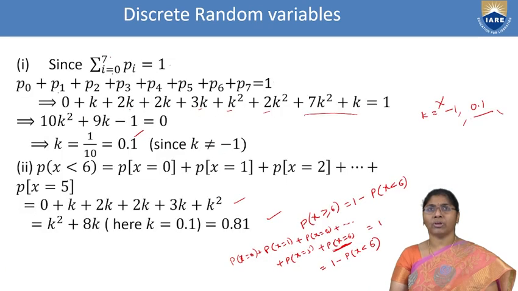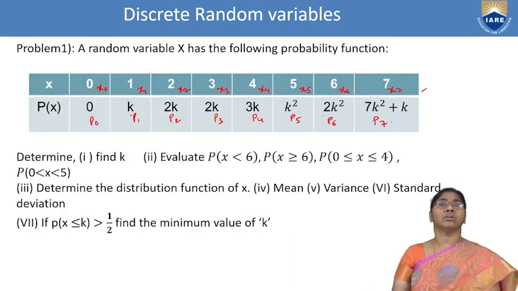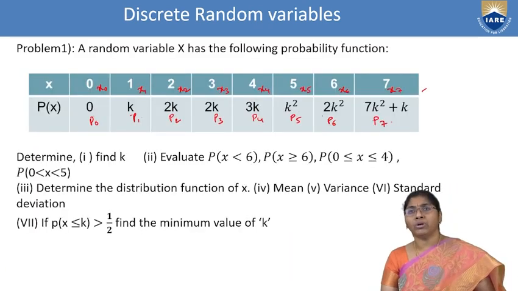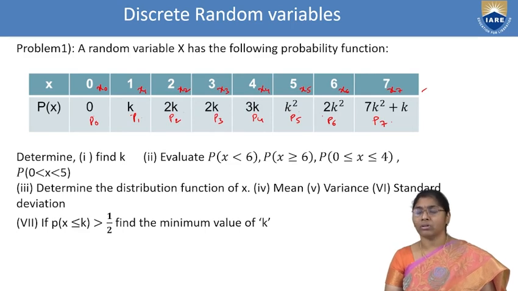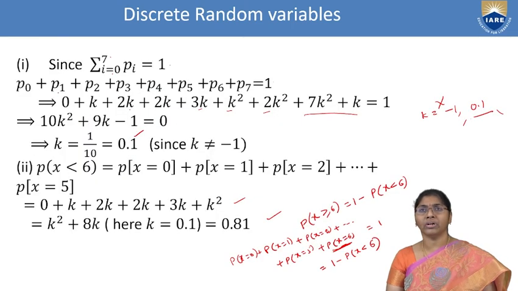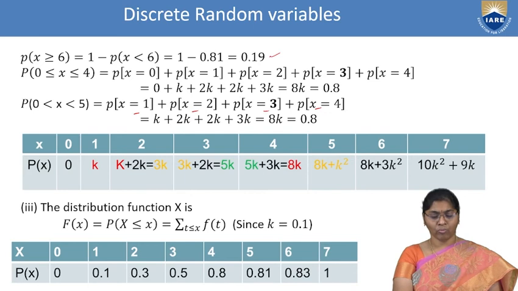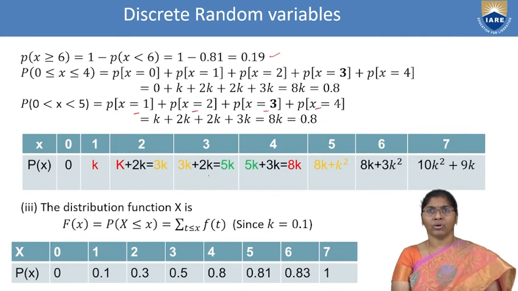And the next one is to determine the probability distribution function of x. They are asking for the table, the cumulative distribution. Using the cumulative distribution: 0, k, 0 plus k. Next k plus 2k, that is 3k. Next 3k plus 2k, that is 5k. Next 5k plus 3k, 8k.